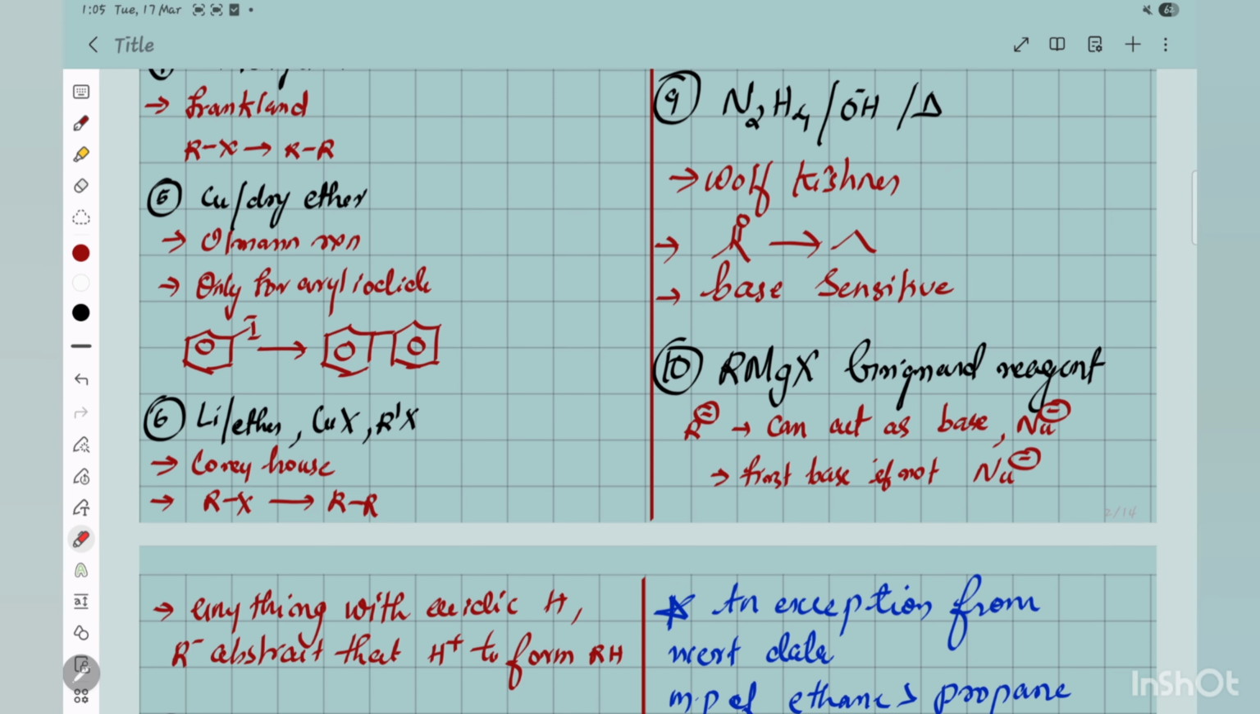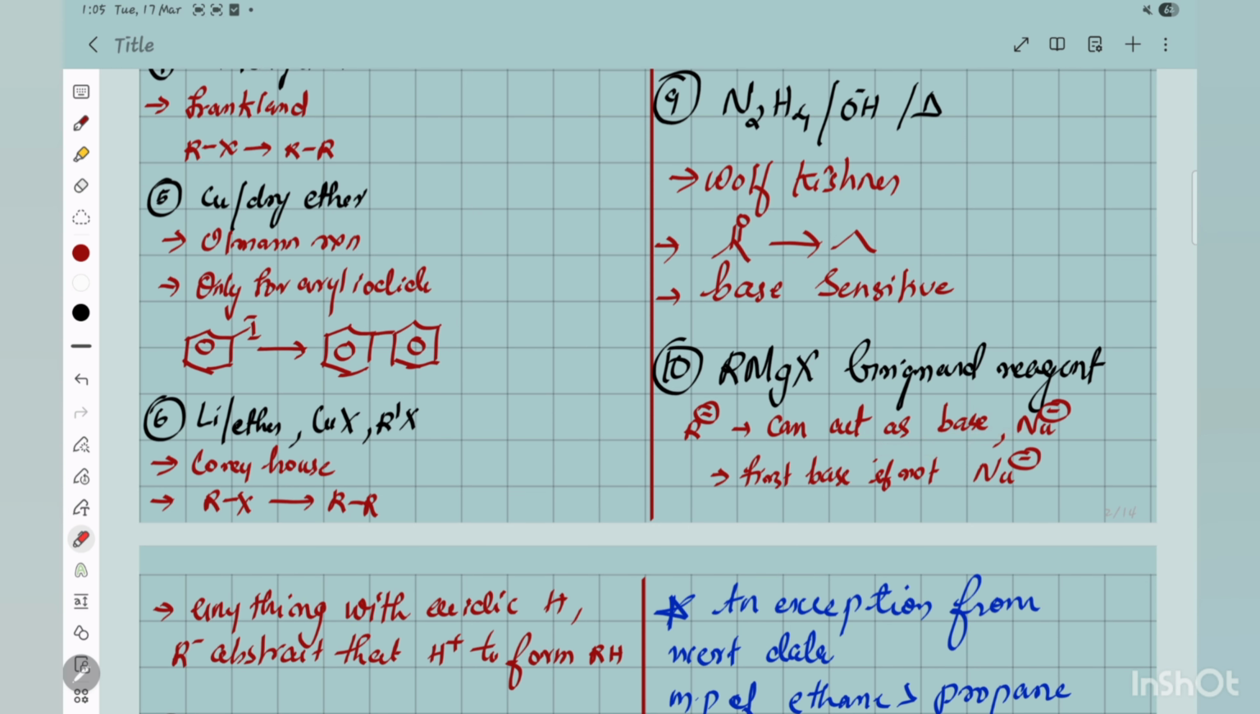So whenever you need any particular carbon to act as a nucleophile or base, you need to take a Grignard reagent, right? This negative charge can act as a base to abstract H plus, and it can also act as a nucleophile to attack a partial positive site, an electrophilic site. So these two functions the Grignard reagent will do, but where will it act first? Priority is as a base.